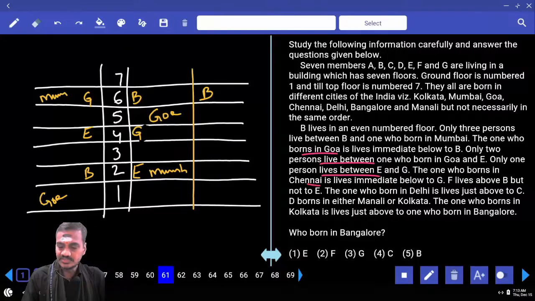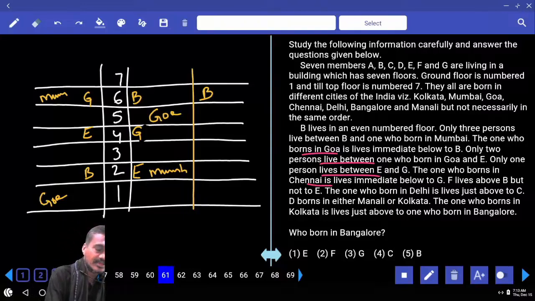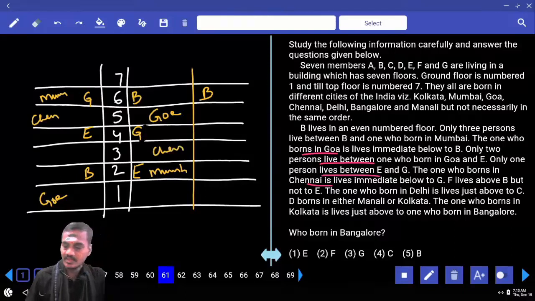The one who was born in Chennai lives immediately below G. And Chennai is immediately below G. And here, Chennai is immediately below G. Chennai is here.